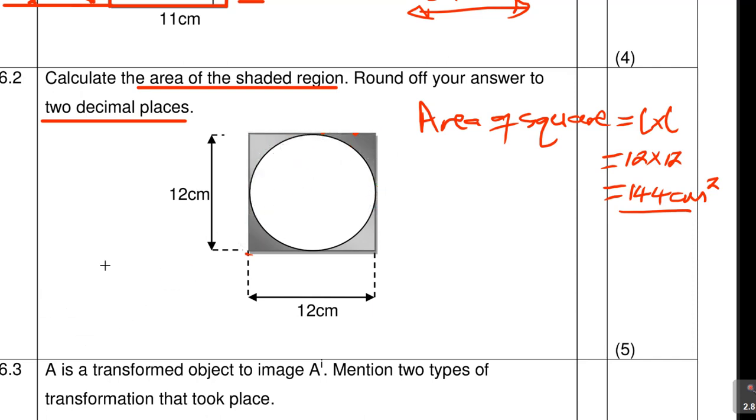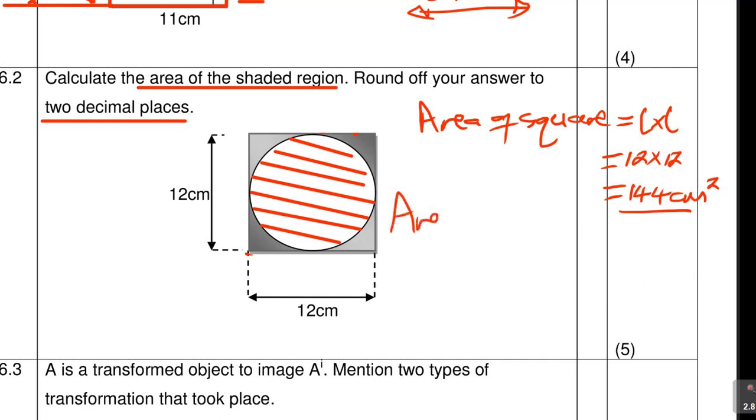Now, since I found the area of everything, I come back here and say, I want the area of only the part inside here. And what shape is this? This is a circle. You see that? I just want this area only. So I'm going to say now, area of circle. I hope you're practicing also here.